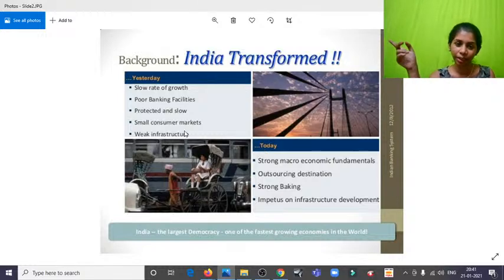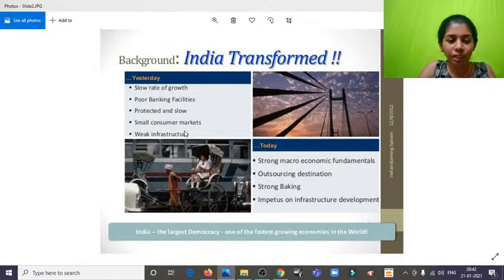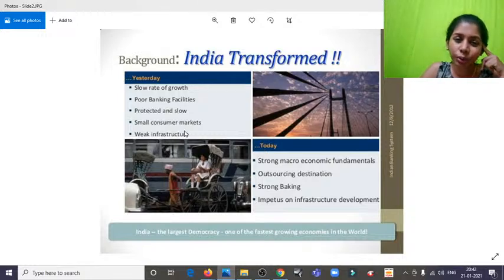So if you're stepping your foot into your preparations for the first time, I would suggest you go for paid coaching. If you're paying for that, I would recommend you go for the physical ones, the real classroom set of coaching institute. But I don't know about the paid online forms, because I don't know how far that will be able to convey things to the students and the aspirants. It's okay if you're a second time or third time aspirant, but for the first time, I would always suggest you have a mentor. A guide is very much important.